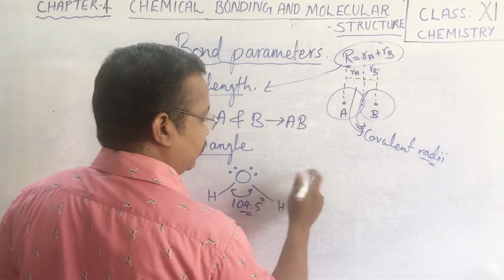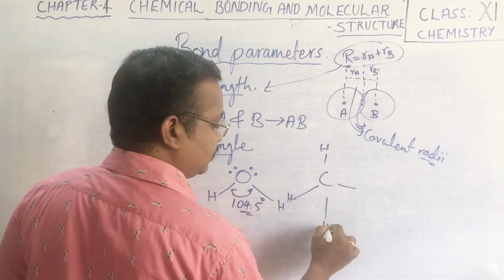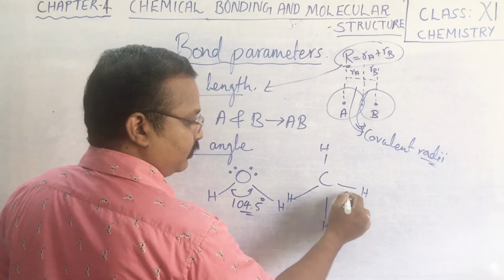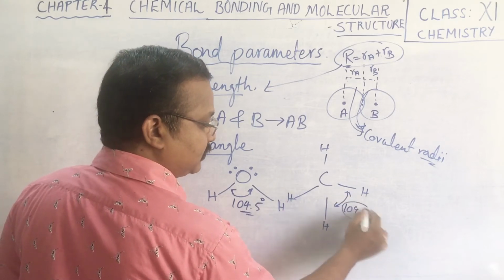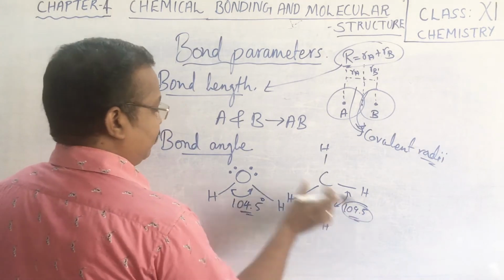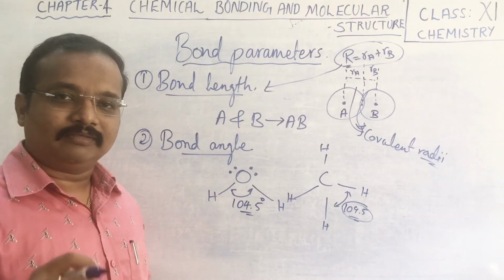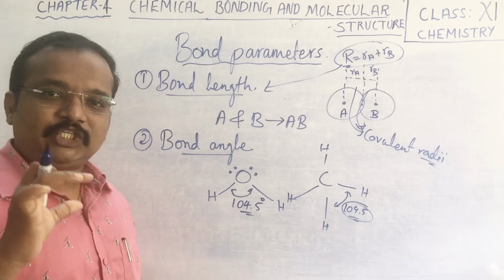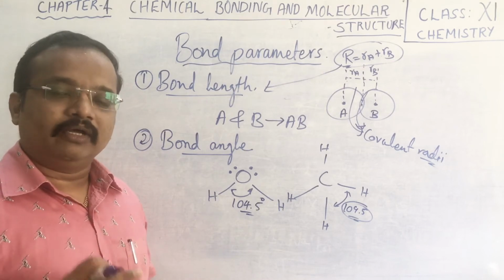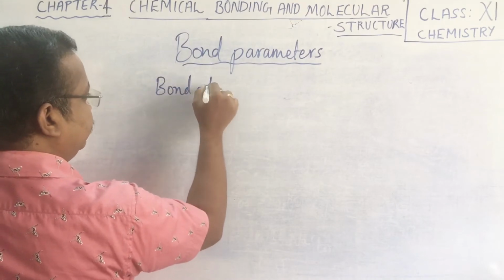Now if you consider the CH4 molecule, the hydrogen atoms are placed at maximum distances and you get a bond angle of 109.5 degrees. That is actually what we call the tetrahedral angle. That angle we call the bond angle. Bond angle means the angle created by the shared pairs of electrons, the orbital angle created. Next, let us discuss bond enthalpy.